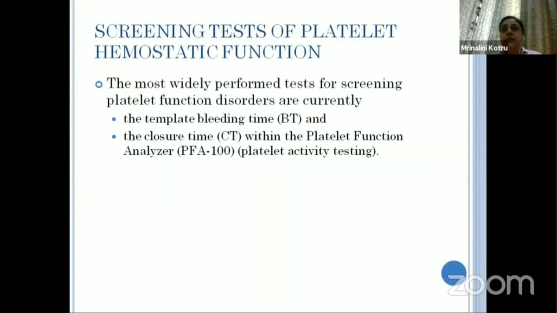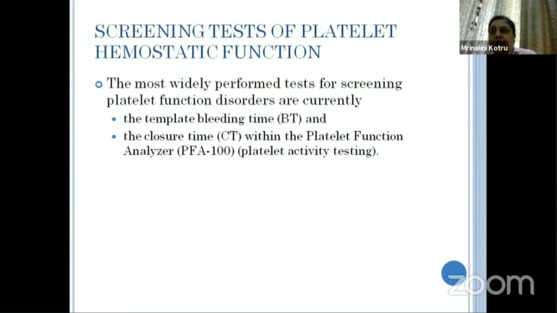So if the screening tests show that platelet counts are normal, there is a mucosal bleed, and PT and APTT are normal, then we move towards the second line of tests which will evaluate platelet hemostatic function.